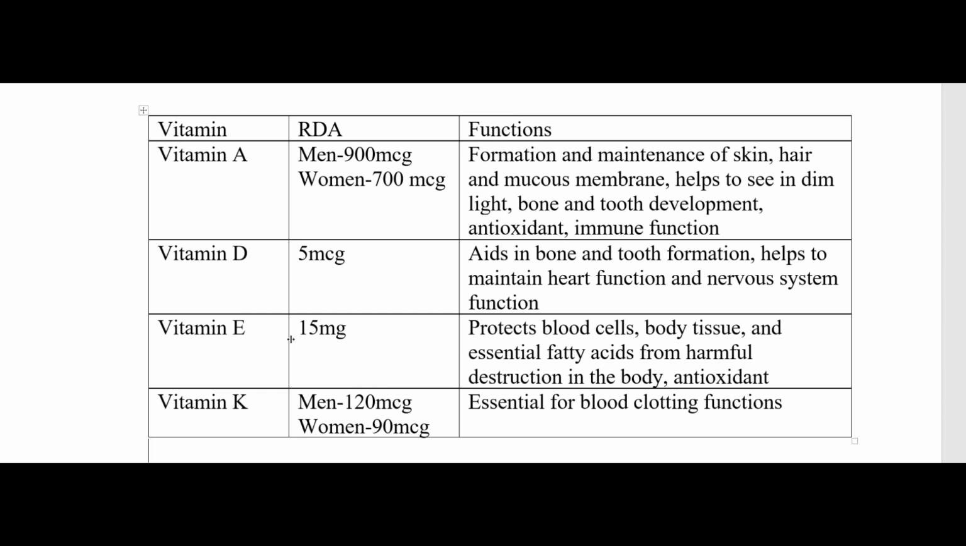Vitamin E, recommended dietary allowance is 15 mg, and the function is to protect blood cells, body tissue and essential fatty acids from harmful destruction in the body. Vitamin E is also an antioxidant. So vitamin A and vitamin E are antioxidants. Then vitamin K, recommended dietary allowance for men is 120 microgram, for women it is 90 microgram. Vitamin K is essential for blood clotting functions.